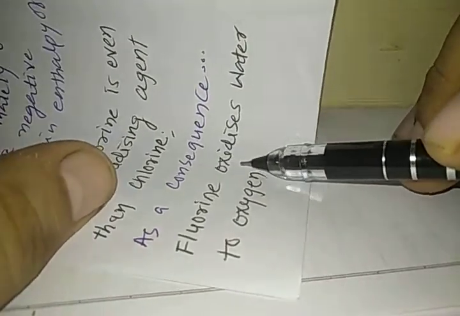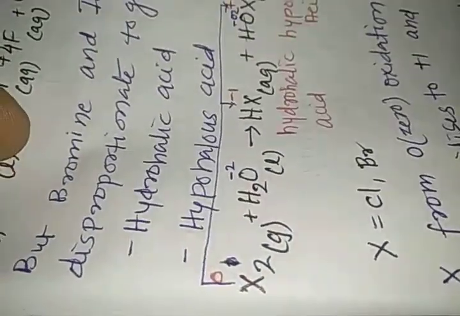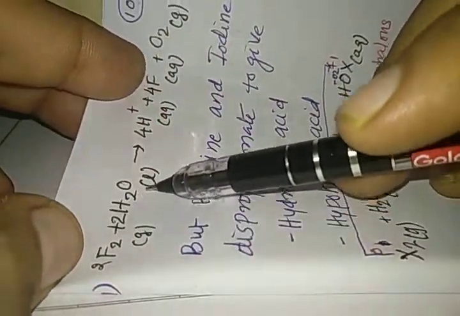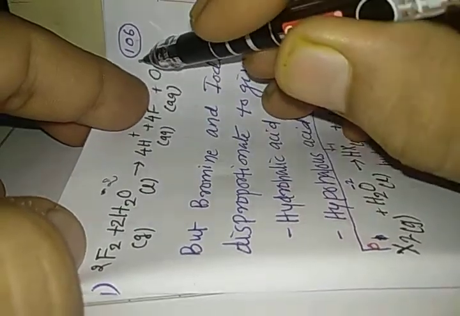As a consequence, fluorine oxidizes water to oxygen. Please try to understand, my dear students, that when fluorine reacts with water, it releases oxygen gas. That means this O minus 2 is converted to 0.